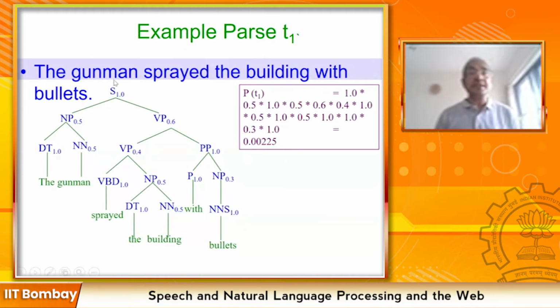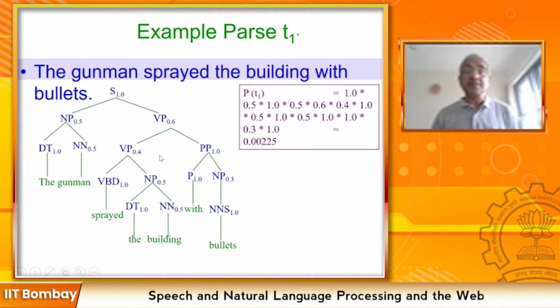So now let's understand this sentence and the fact that it has two parse trees. The gunman sprayed the building with bullets. That means the plausible meaning is that the gunman fired bullets into the building. So here in the sentence structure you can see the gunman is the noun phrase which has the internal structure of DT and NN.